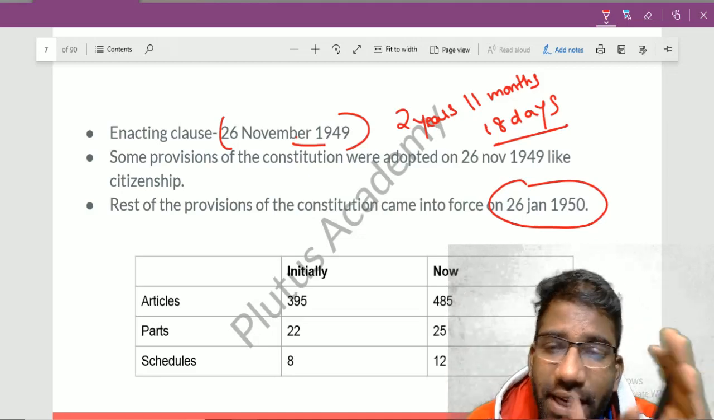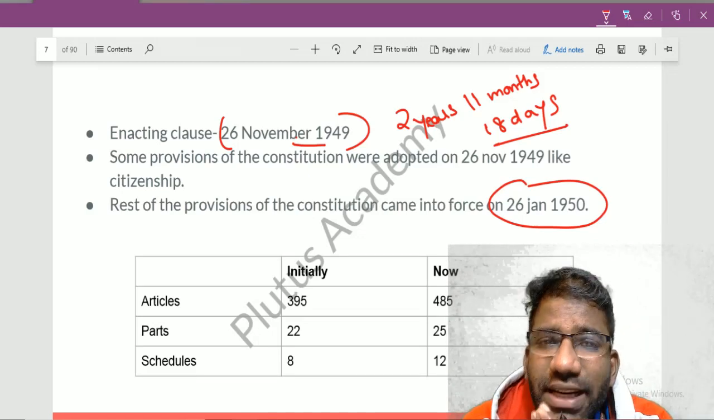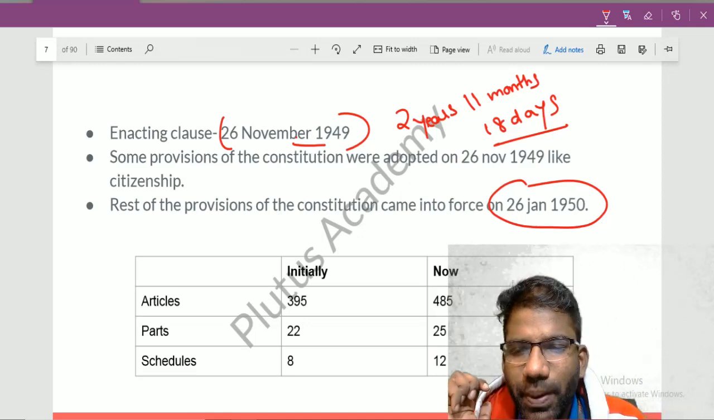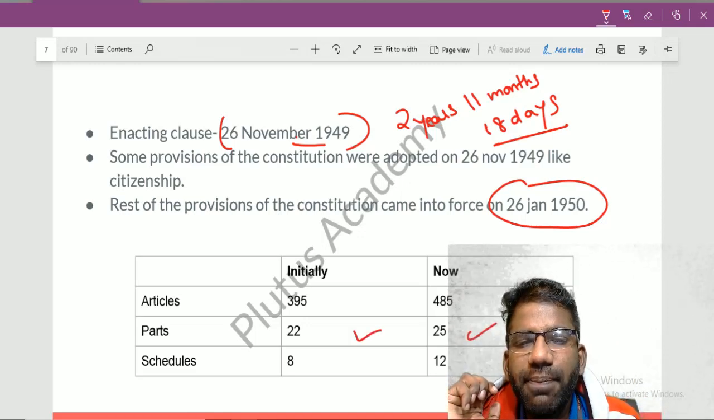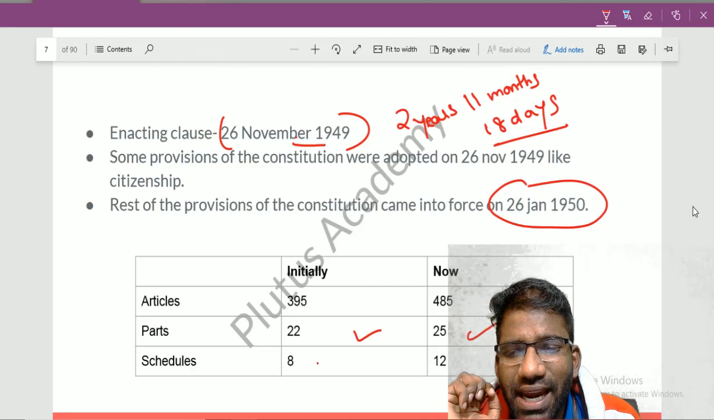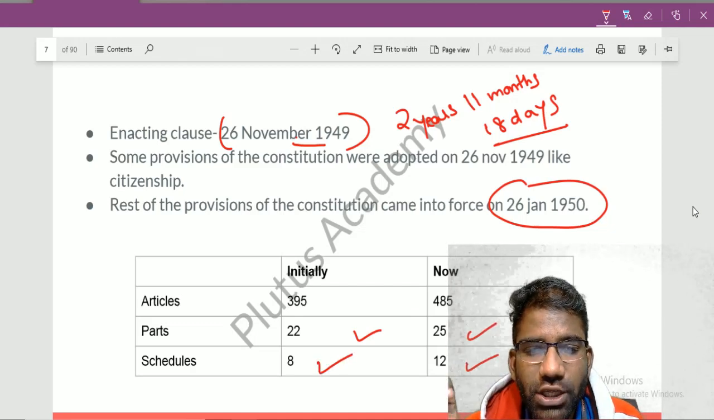Now it has 485 articles. Earlier it had only 22 parts. It was divided into 22 parts. Now it has 25 parts. And earlier it had 8 schedules. Now it has 12 schedules.